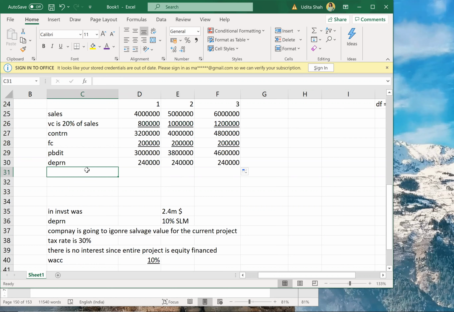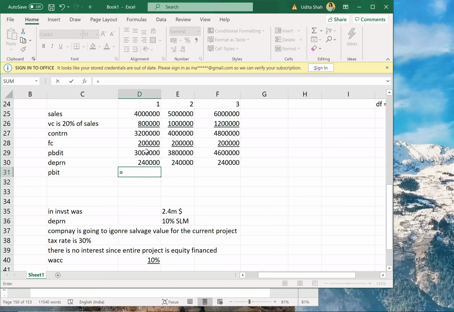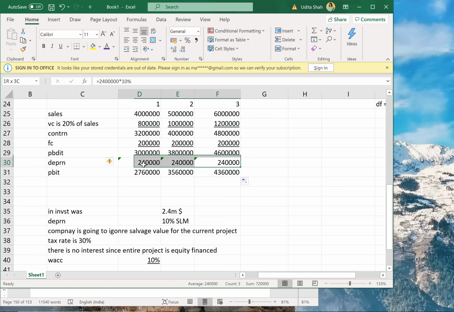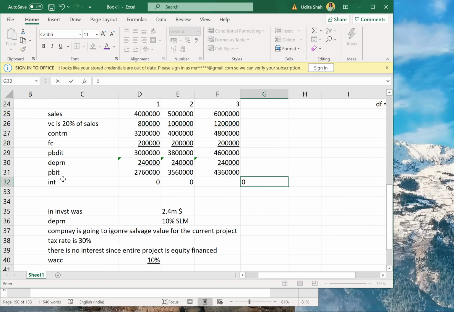Okay, so that will give me what? PBDIT minus depreciation will give me PBIT. So PBIT will be 3 million minus 240,000. So that's my PBIT. There is no interest, so interest is zero. So that will give me PBT.